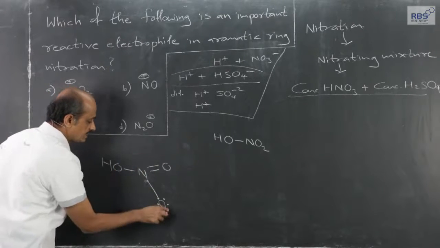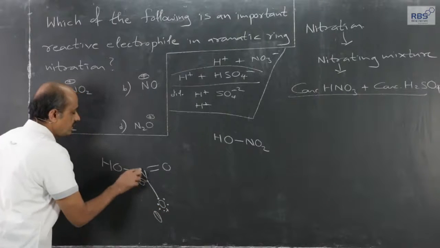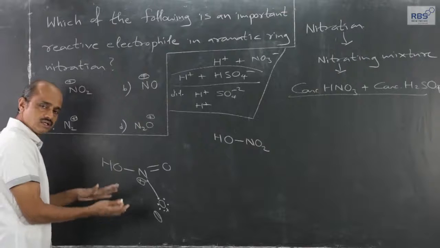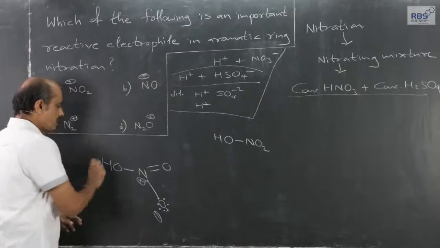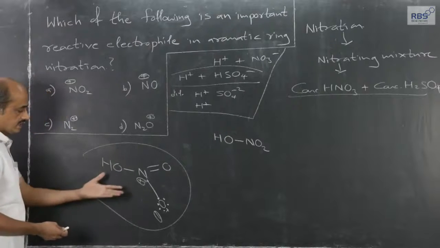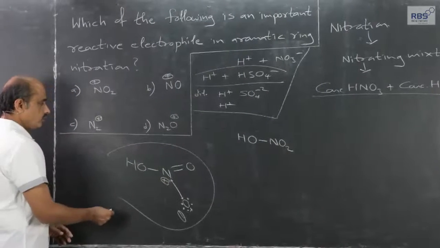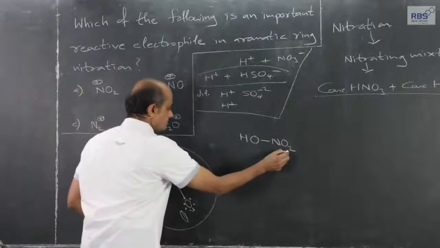Since one electron is completely transferred to oxygen, this becomes negative and this becomes positive. Overall, they neutralize each other, so the molecule is neutral. Although this is a dot structure representation, we normally use the short form.